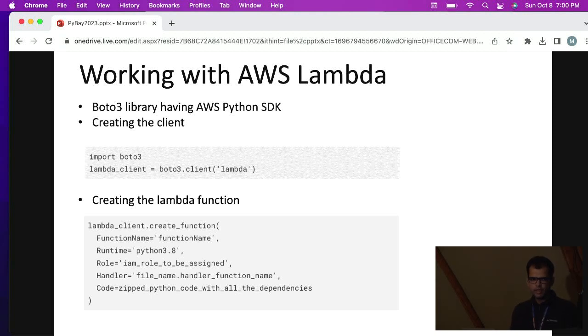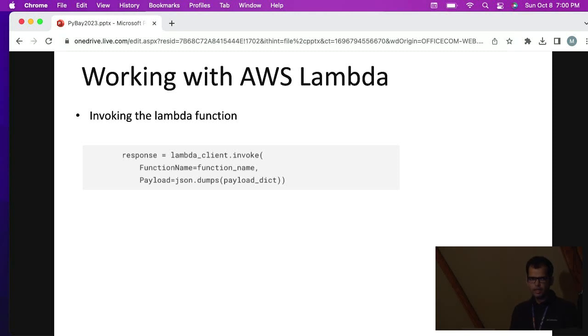The fourth parameter is handler. This handler parameter describes where the actual code is. Let's say the file name is main.py, and there is a function called test_function, and that function has some code which the developer wants to execute. We can place the naming of the file and the naming of the function in this parameter. And the fifth one is code. That is the zip of the Python code, which has all the dependencies of the Python package.